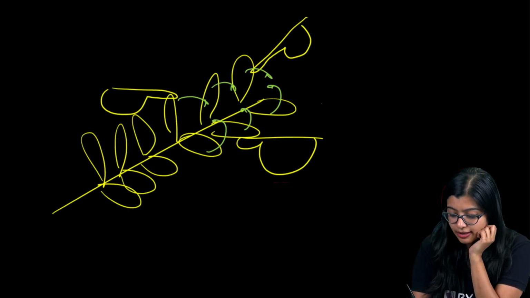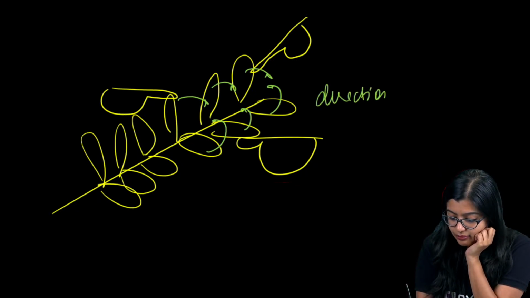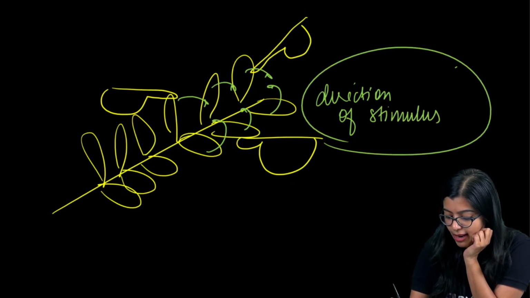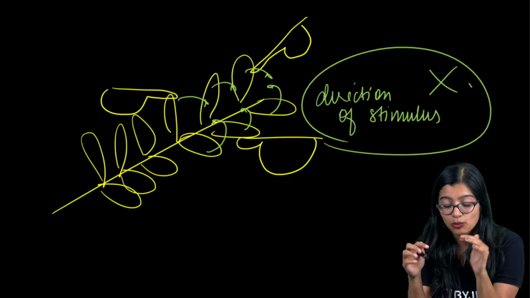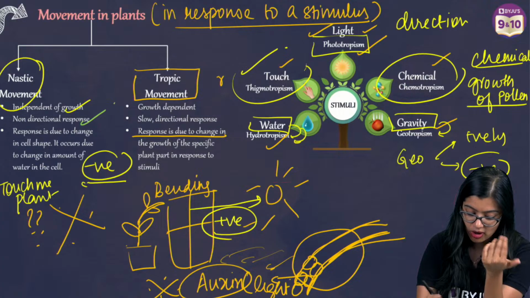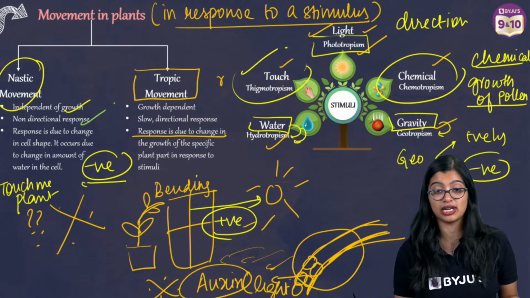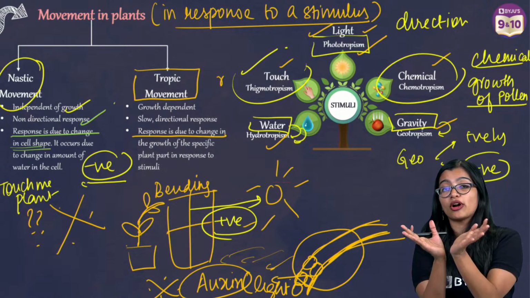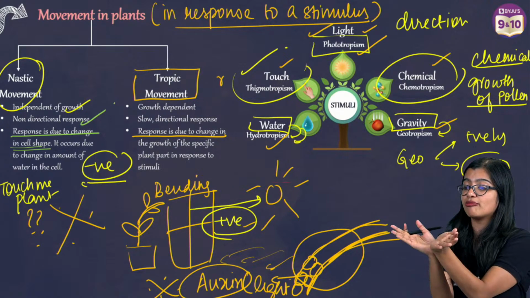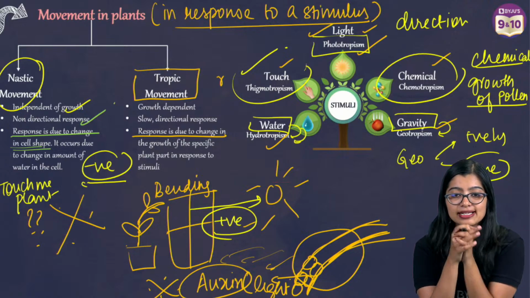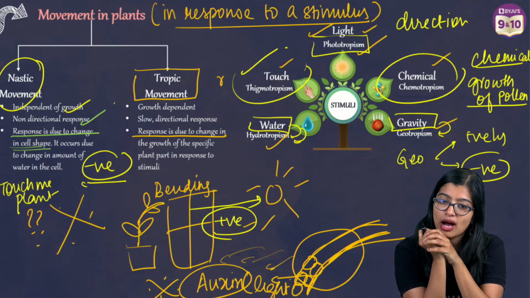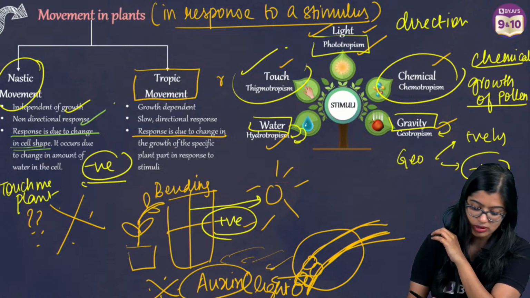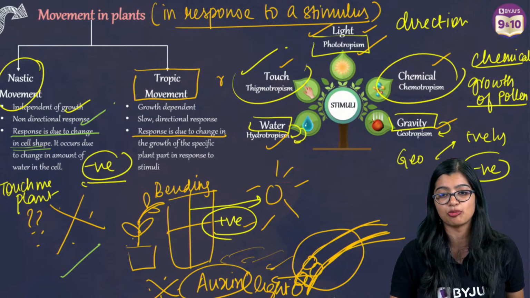So here, the direction of stimulus does not matter, right? What we observe is that it is a non-directional response. It is non-directional, and we see that it is in response, right? So wherever the stimulus comes from, it will happen. Yes? So that is something that you need to understand. So this was all about nastic movement.